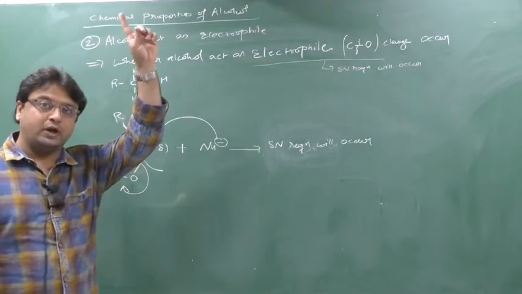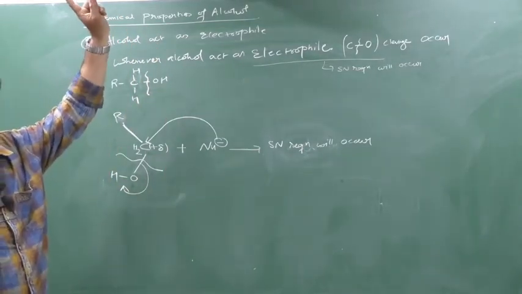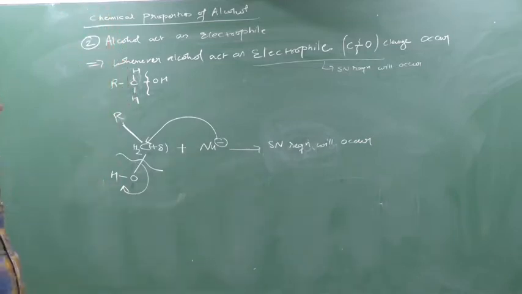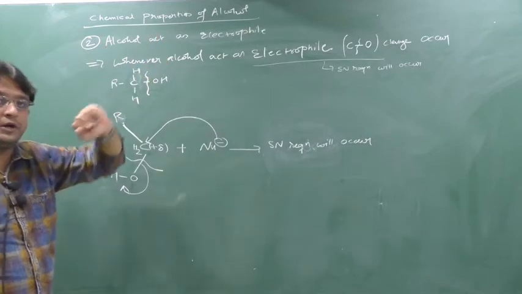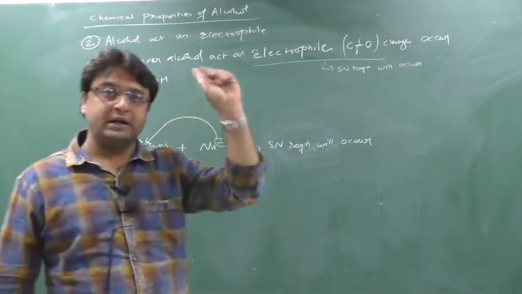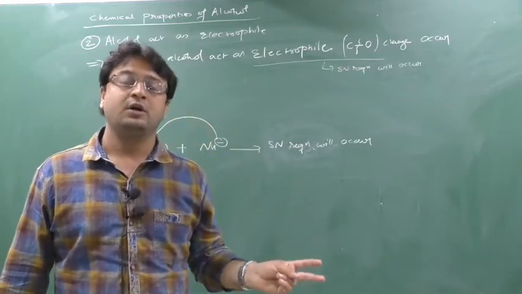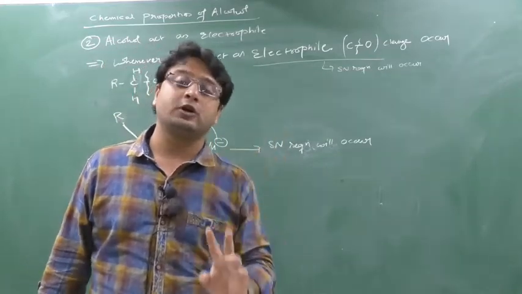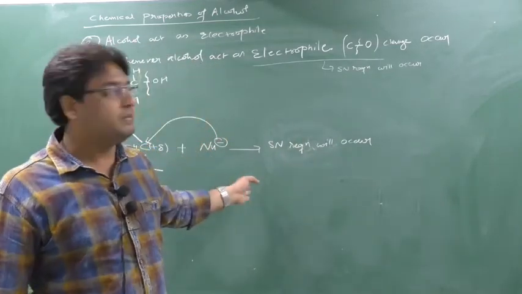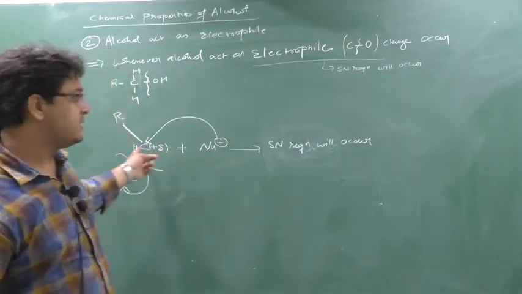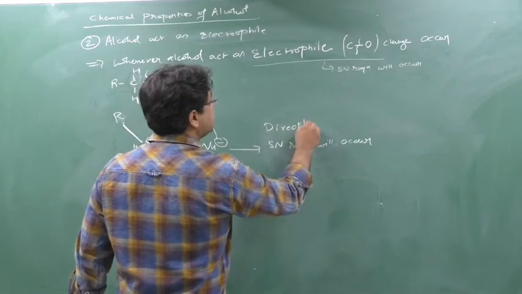That's why the first point I told you, on writing the note, the first note I have given, is that whenever alcohol acts as an electrophile, it will show the SN reaction. But before going to the SN reaction, first you have to do the protonation of alcohol. After doing the protonation of alcohol only, the SN reaction will be shown. But here what I am doing, here I am directly showing the SN reaction. Is the SN reaction directly possible? No. So here directly SN reaction will not occur.